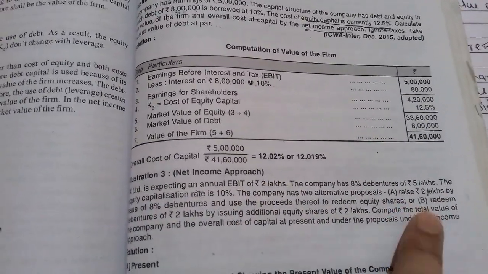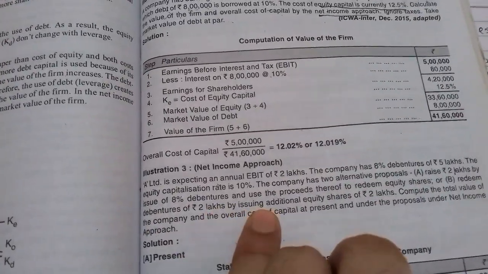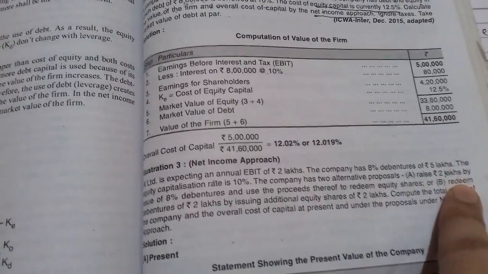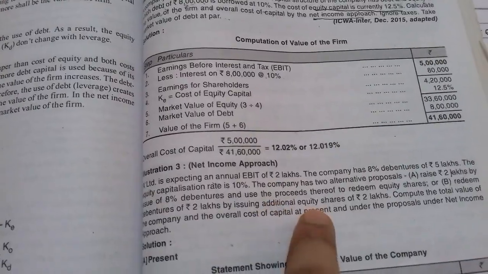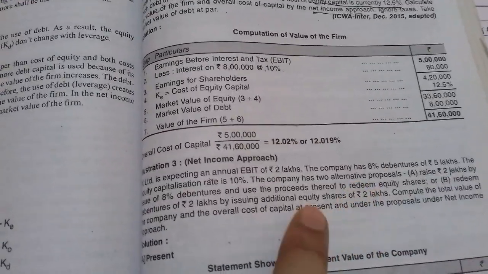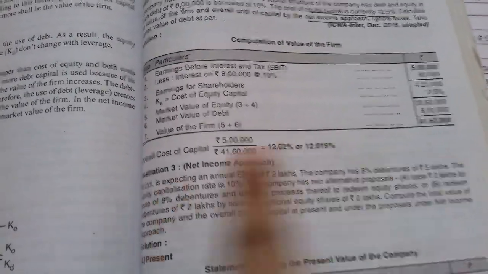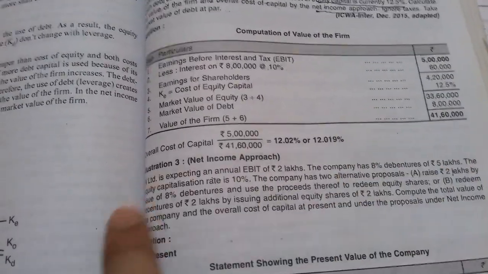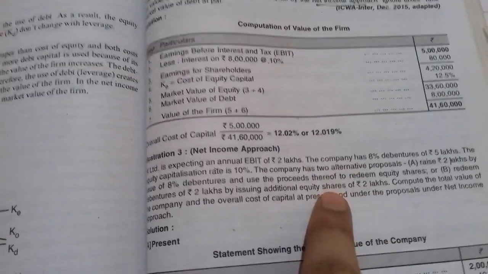And the second proposal is B, redeem debentures of 2 lakhs by issuing additional equity shares of 2 lakhs. In this second proposal the company will issue additional equity shares of 2 lakhs, and they are issuing these to redeem debentures. In the first proposal they were issuing debentures and in the second proposal they are issuing equity shares.